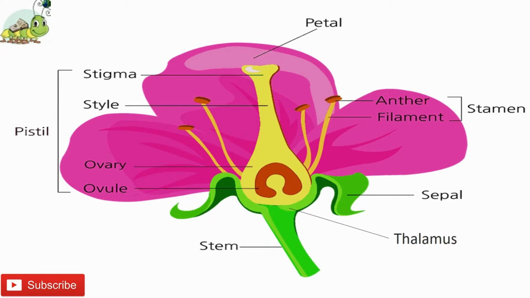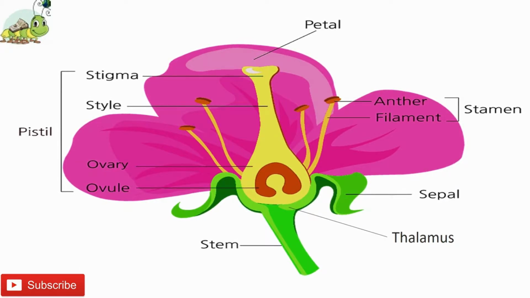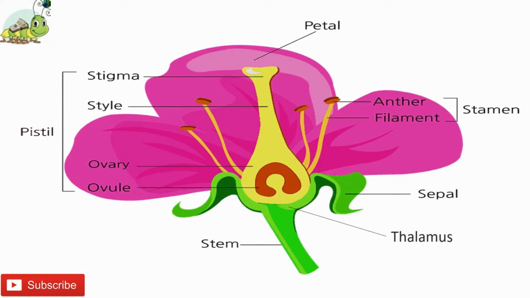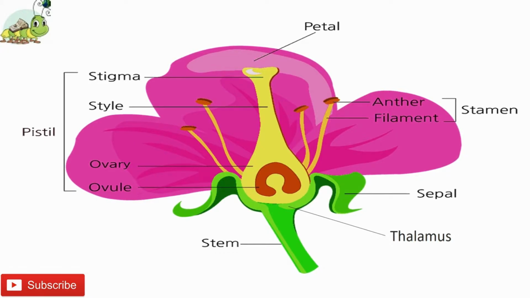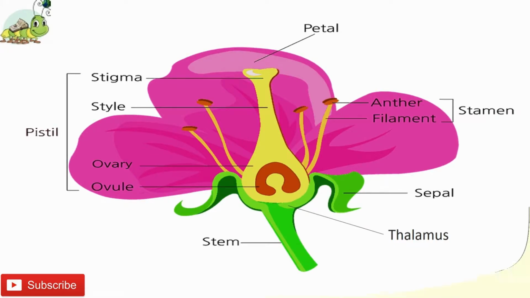Third part, petals. Petals are the colorful parts of a flower which are present inside the sepals. The group of petals is called the corolla. The petals can be of different colors. These are usually scented, and their main function is to attract insects for the process of pollination and to protect the reproductive organs which are present at the center of the flower.